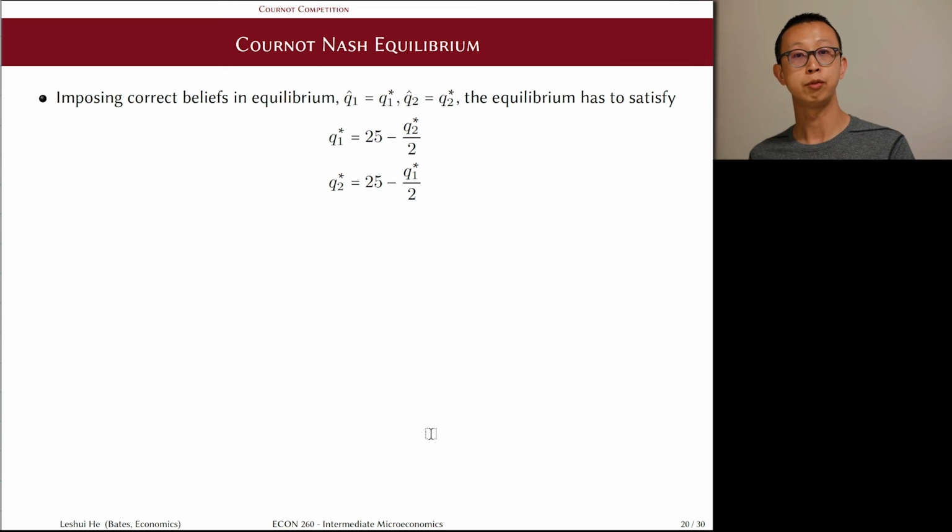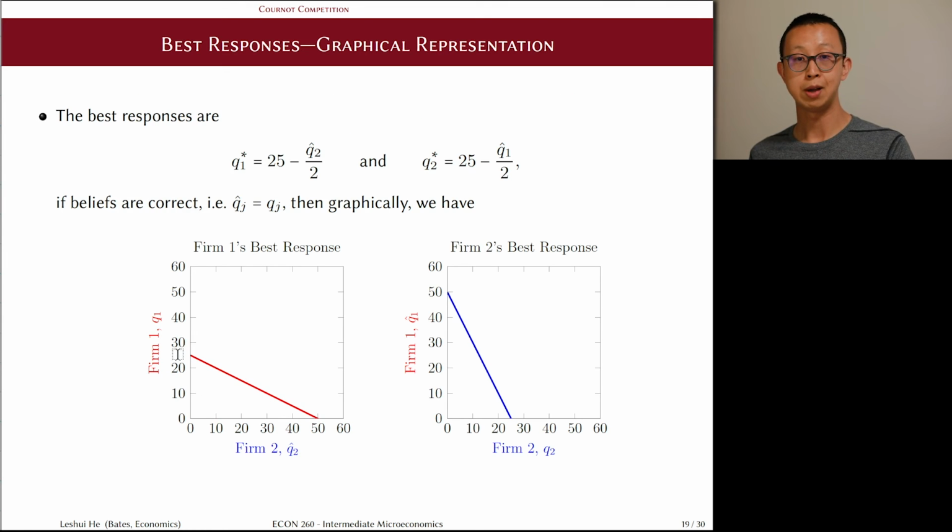However, if we further impose that the firms' beliefs about each other's play have to be correct, which is the second condition in the definition of Nash equilibrium, then the beliefs are lined up with the best responses. And the vertical axis of each graph here becomes the same, and so do the horizontal objects. We just have Q1 and Q1 and Q2 and Q2.